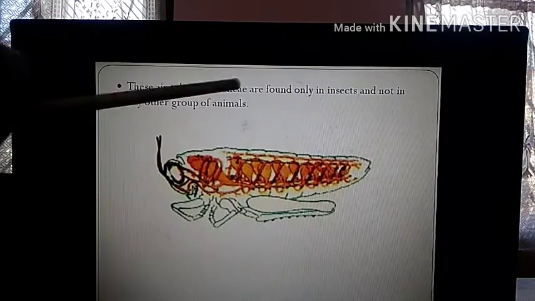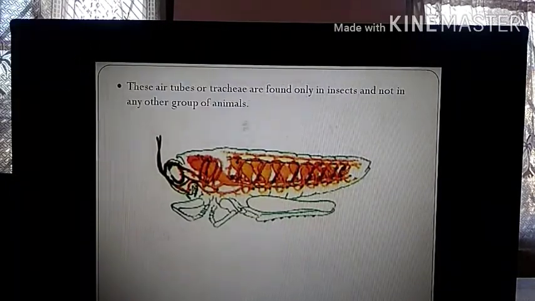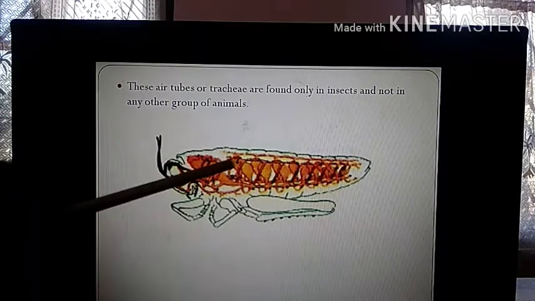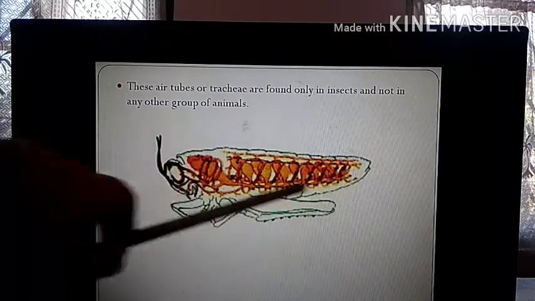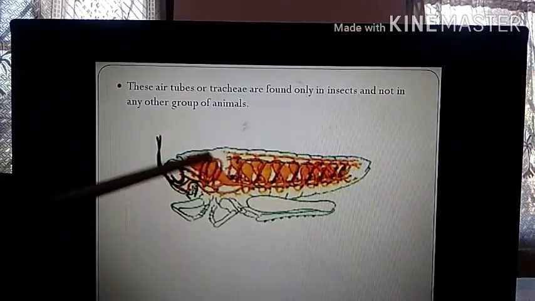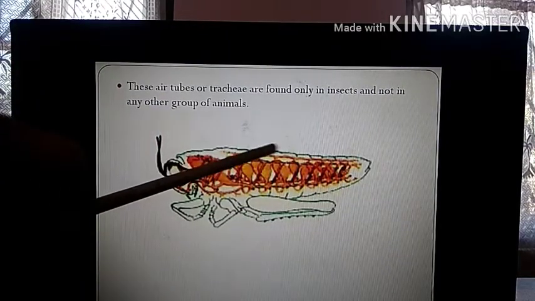These air tubes, or trachea, are found only in insects and not in any other animals. We have a trachea, but our trachea is quite broad, and we have only one trachea, which branches into many smaller tubes. But insects have many trachea; they have a network of trachea. Can you see? These are all trachea, the network that you see here, and spiracles are found here.